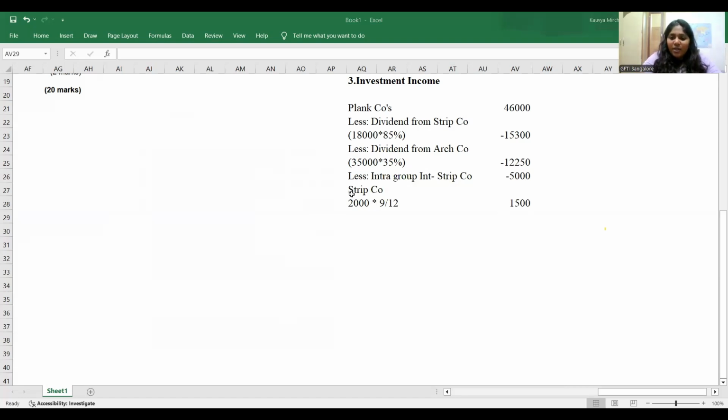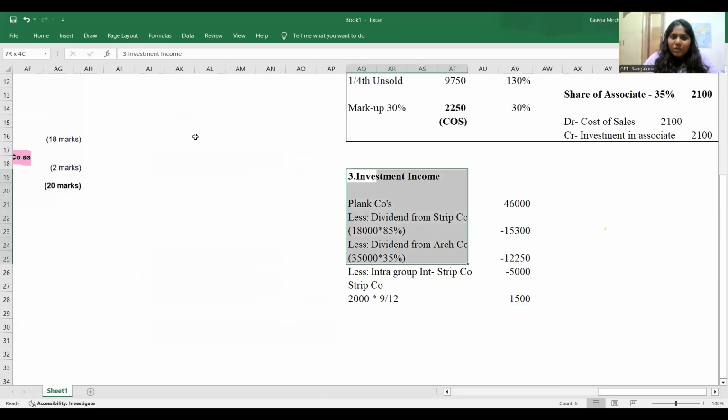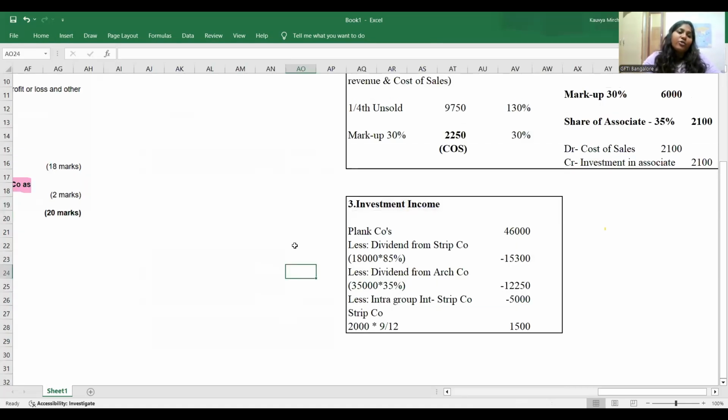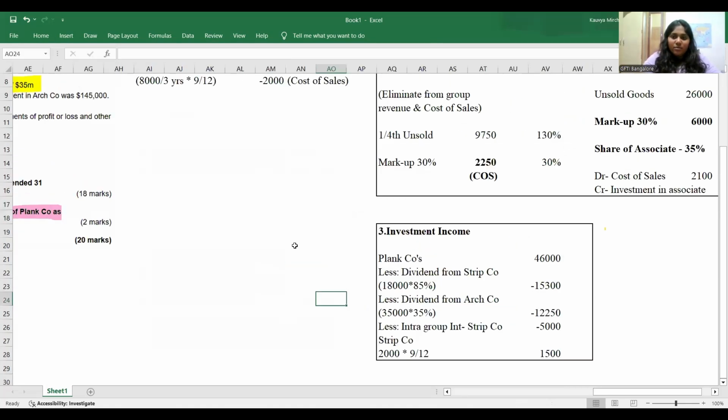Why are we reducing it? Can we include dividend income from our own subsidiary and our own associate? First of all, can we include dividend income from our own subsidiary? Can you pay dividend to yourself? No, right? But ma'am, why are we reducing it for the associate?